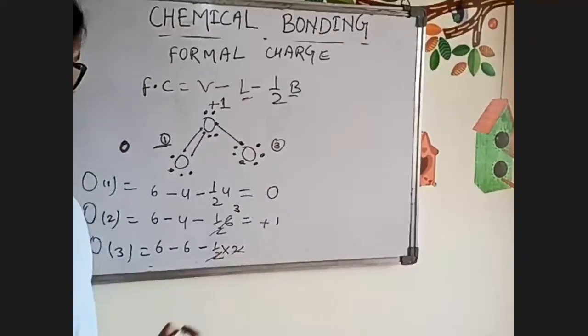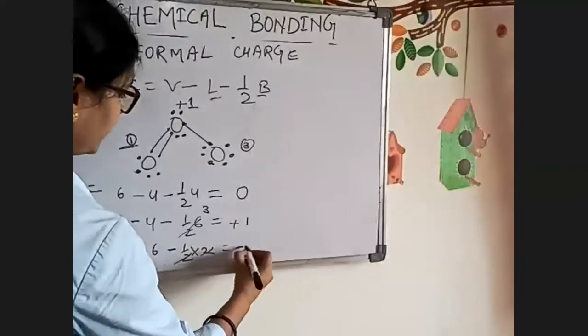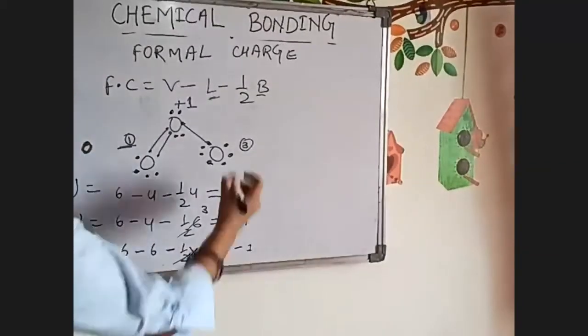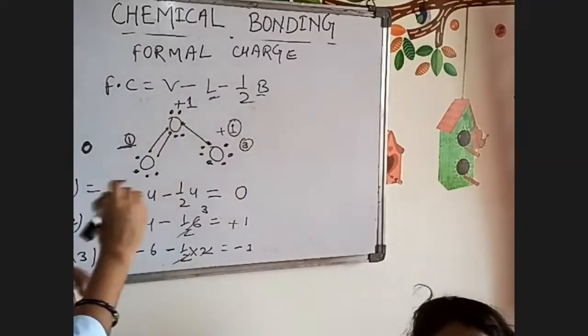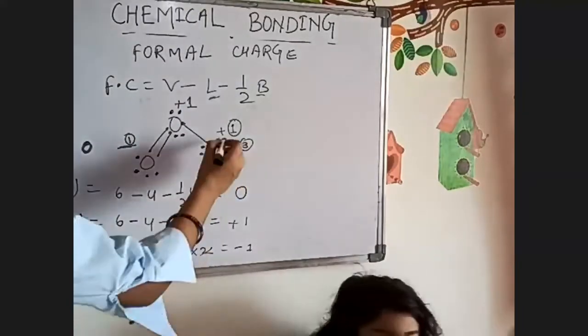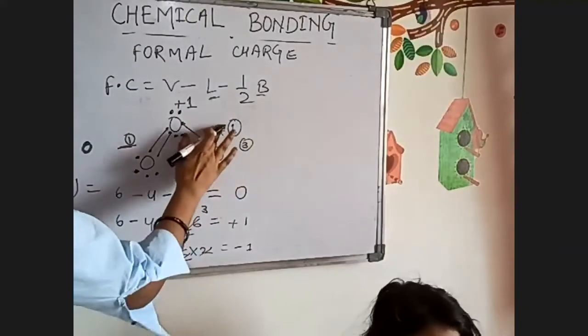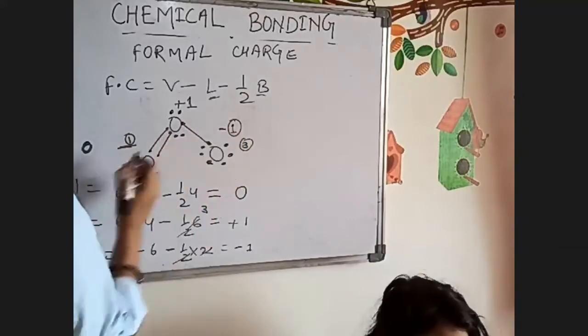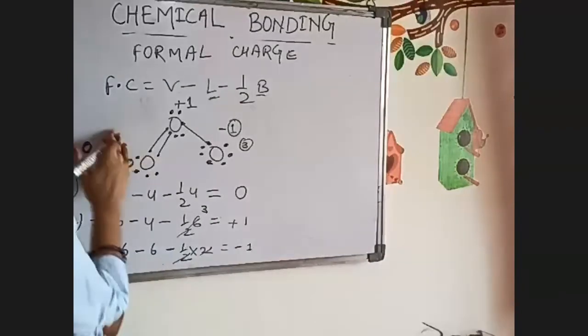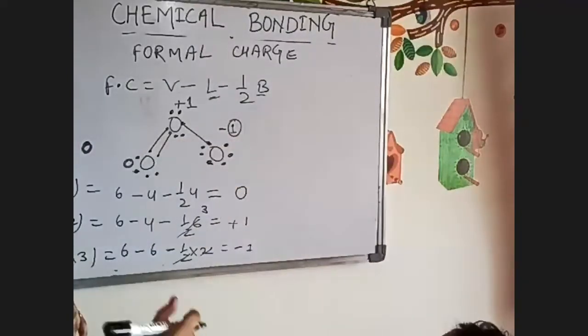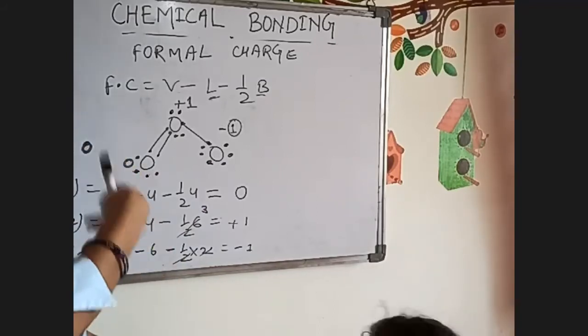It will cancel and we get minus 1. So this oxygen will have minus 1 charge, this oxygen will have plus 1, this oxygen will have minus 1, and this oxygen will have 0. Understood? These are the charges, and like this we calculate formal charge. You should write down this calculation.